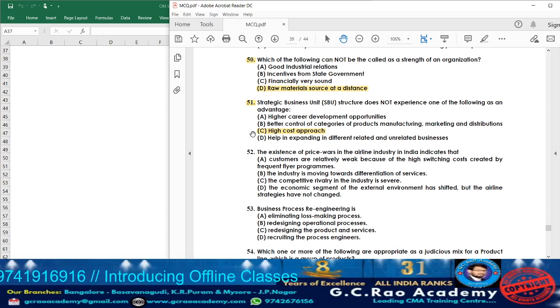So A, B and C are the advantages. C is only the disadvantage. So accordingly, answer option C will be the answer. Now moving on to question 52.